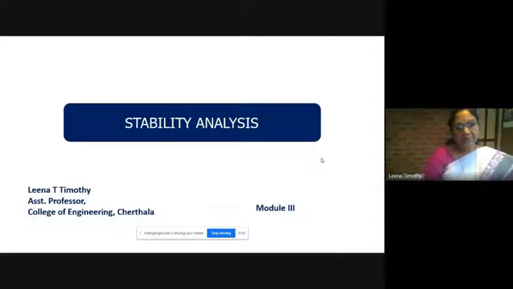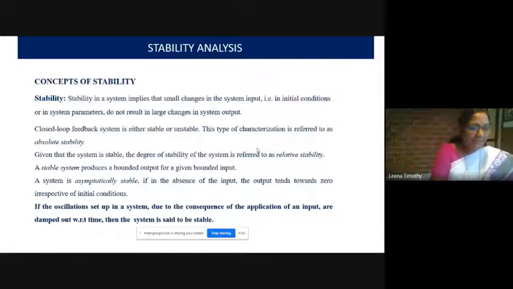Second part of module 3, stability analysis. What do you mean by stability of a system? Stability in a system implies that if there is a small change in the system input, this small change may be a change in initial conditions or in the system parameters, etc. If this small change does not result in a large change in the system output, then we can say that the system is stable.